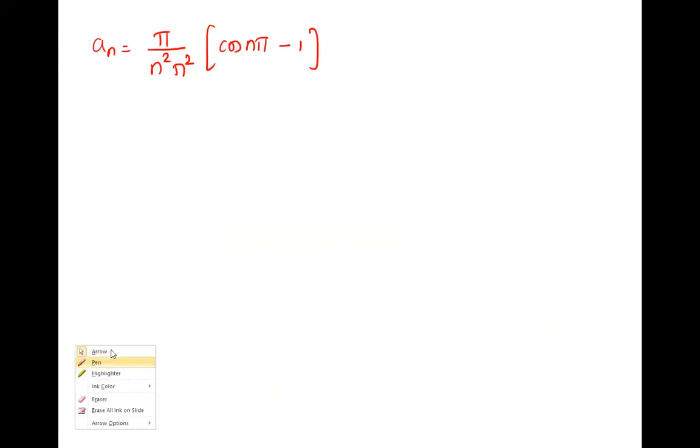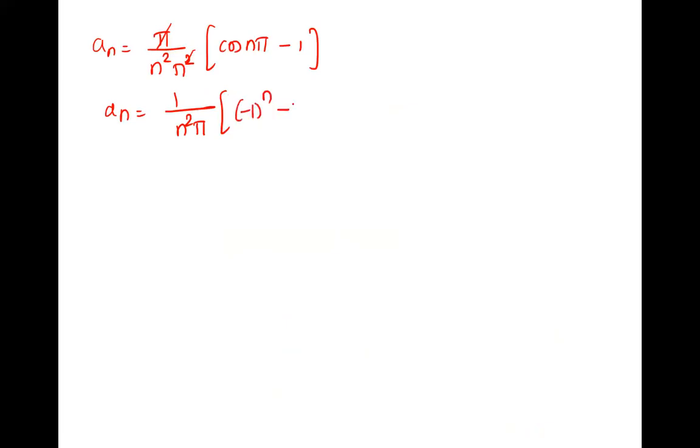And when pi is getting cancelled here, pi cancels. So an is 1 upon n square pi square, pi into cos n pi. What is cos n pi? Minus 1 raised to n. So this is your an. Please check your answer. Yes, ma'am. Perfect. So if you can do this, very good.